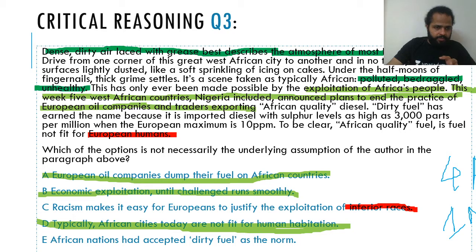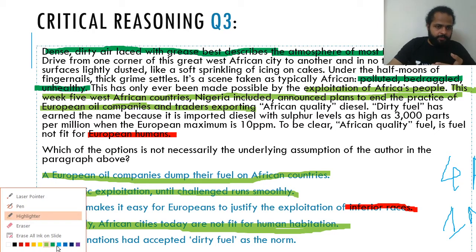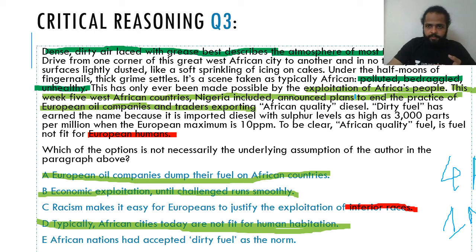African nations, let's look at the last one. African nations had accepted dirty fuel as the norm. This can also be one of the assumptions, right? Because if they had not accepted it, see, what does the end of something mean? Just look at this part: end the practice of European companies. If you're ending a practice, that means the practice was there in the first place, right?